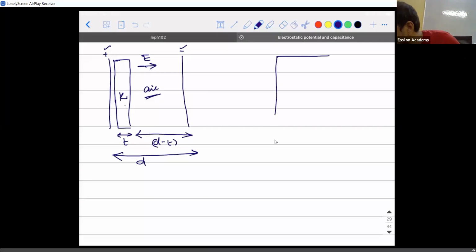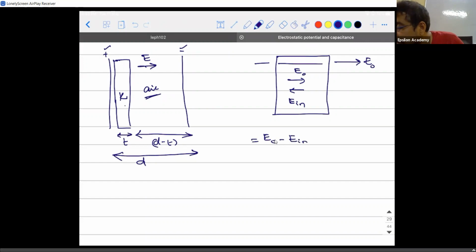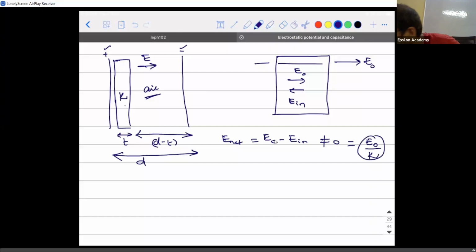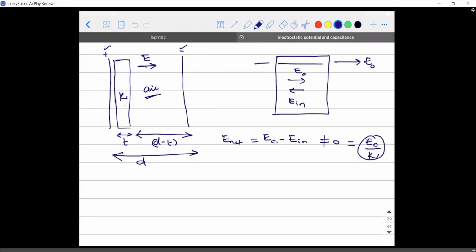You guys remember this? When a dielectric is placed in external electric field of value E naught, then E naught will be present this side and E induced will be present inside, such that E naught minus E induced, which is the net electric field inside, is not equal to 0, but it is equal to what? Go through your book and tell me what is the value I gave you. It is E naught divided by the dielectric constant kappa. So E naught divided by kappa is going to be the value inside the dielectric.